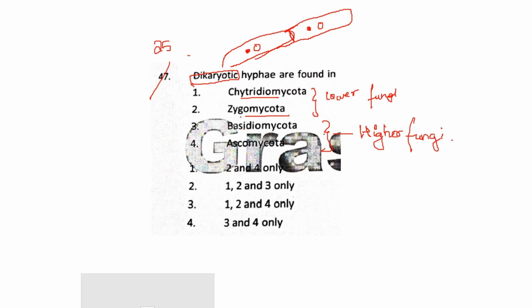So lower fungi don't have dikaryotic hypha. So here 3 and 4 will be the answer. The option with 3 and 4 is option 4. So the answer will be number 4 of question number 25.